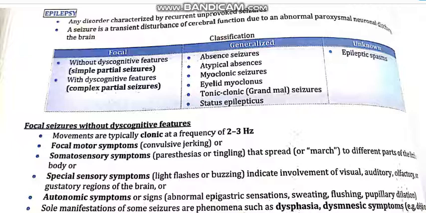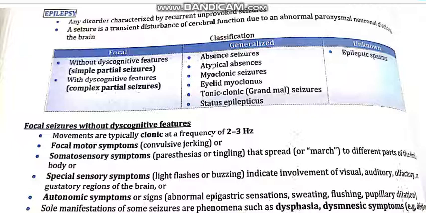Classification is shown in this very beautiful chart in the slide, the classification of epilepsy. It is divided into three parts: focal, generalized, and unknown. In unknown, the cause is unknown, that's why it is called unknown, and the classification under unknown is epileptic spasm. Focal is of two types: simple partial seizures and complex partial seizures.